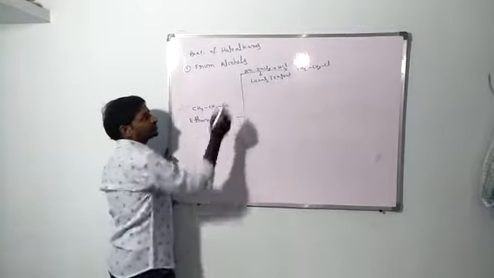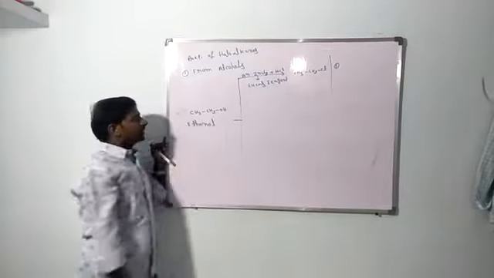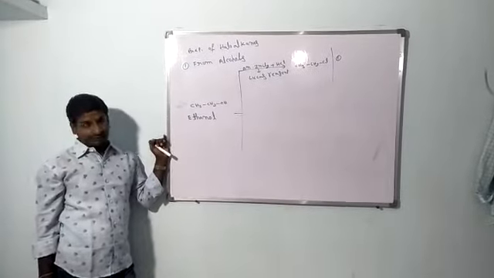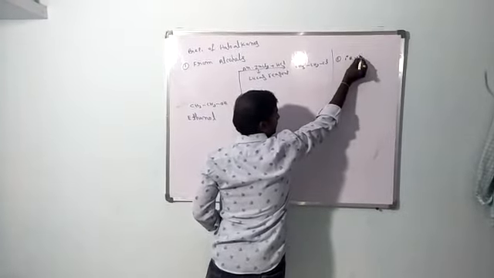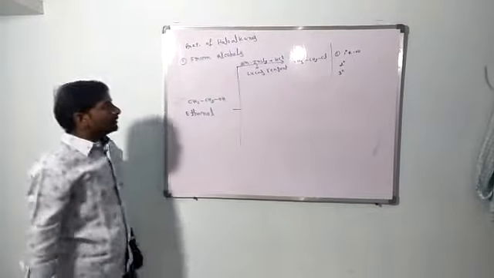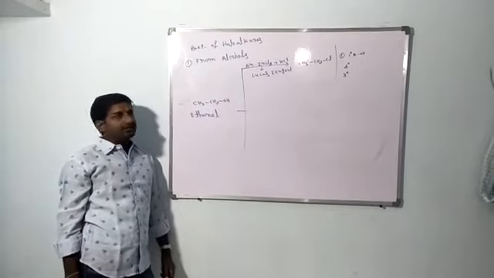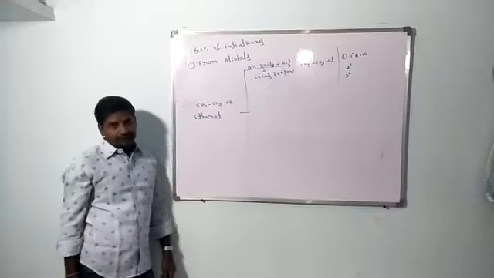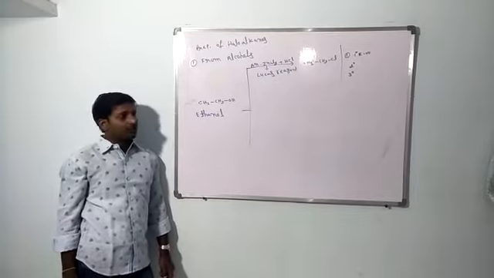Another function of the Lucas reagent is that we can distinguish different types of alcohols. Generally, there are three types of alcohols: primary alcohols, secondary alcohols, and tertiary alcohols. If you want to distinguish the primary, secondary, and tertiary alcohols, we can use the Lucas reagent.